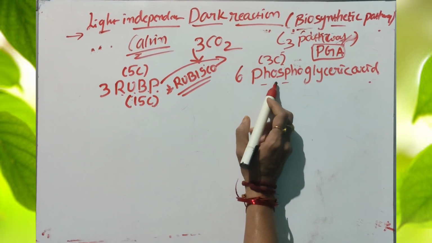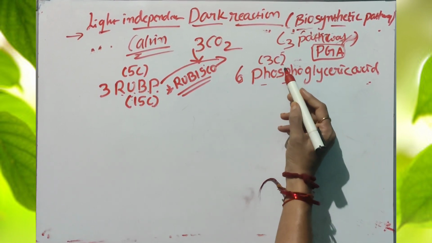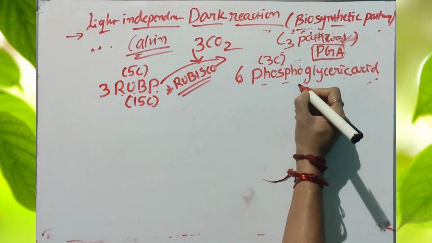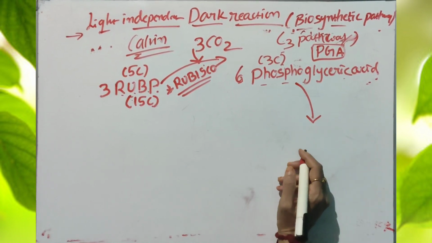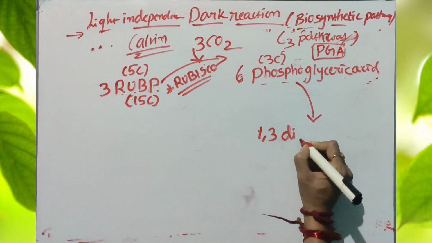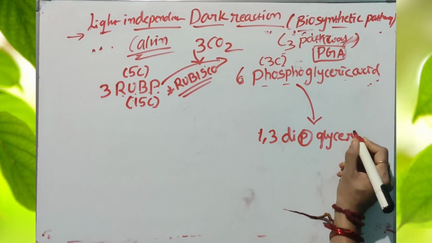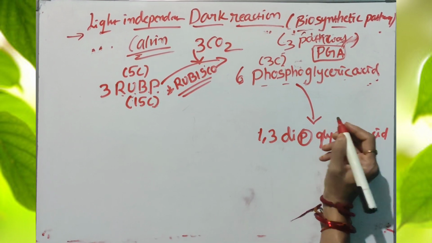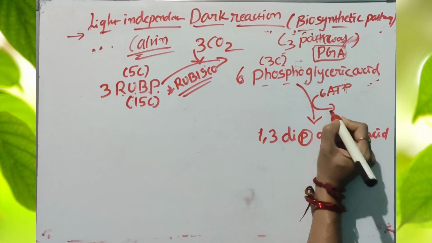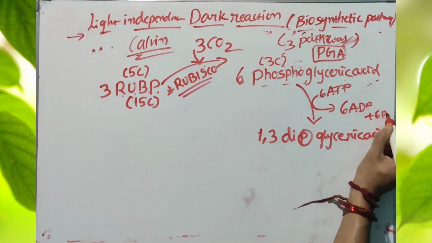Totally 6 molecules of 3 carbon phosphoglyceric acid are released. These are converted into 1,3-diphosphoglyceric acid by the addition of 6 ATP molecules, converted into 6 ADP molecules plus inorganic phosphate.